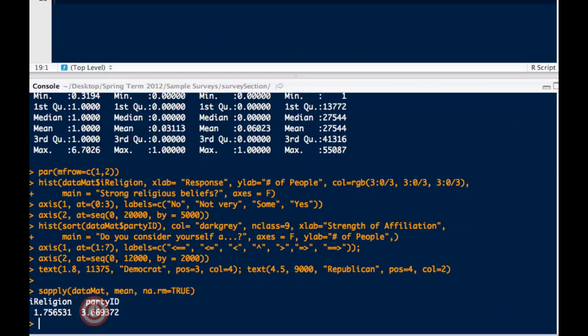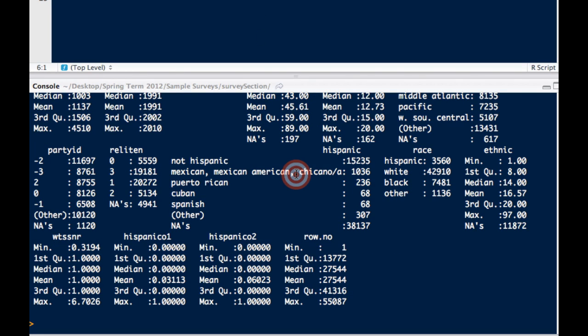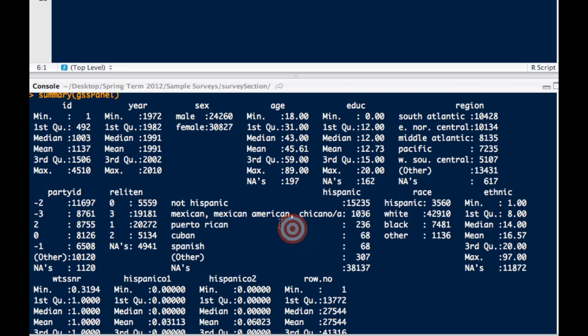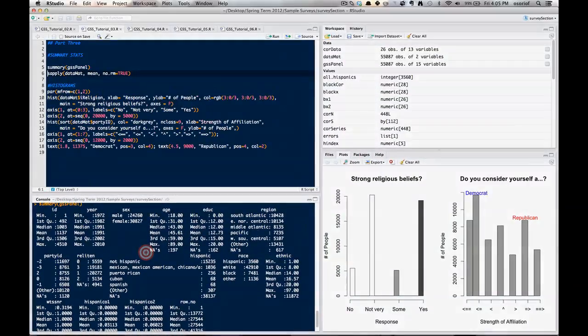It's much harder to get anything from just looking at the numbers. You don't get a sense for the distribution until you really look at a histogram or a box plot. But if you're just going to work through something quickly, the summary command is going to be your best friend. And it's also helpful as it allows you to gauge whether or not the GSS has given you a numerical, categorical, or other variable.